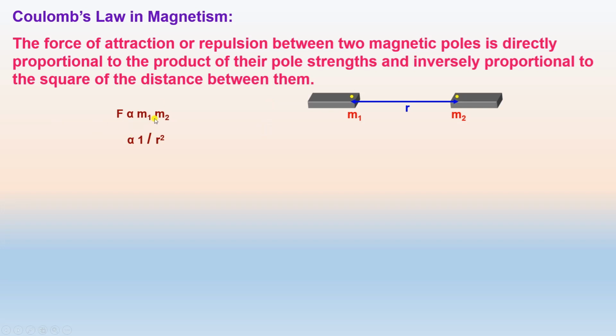F is directly proportional to M1 M2, and F is inversely proportional to 1 upon r square.